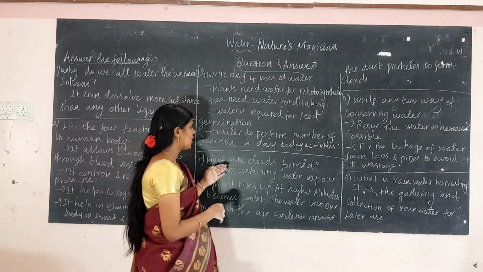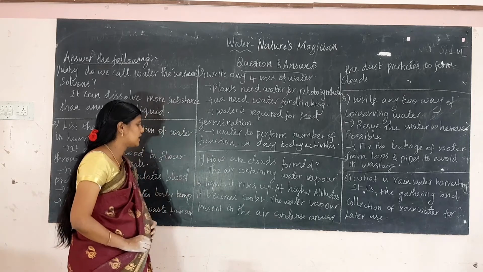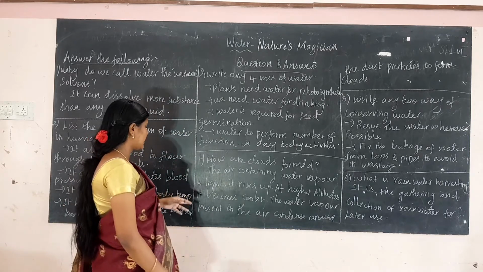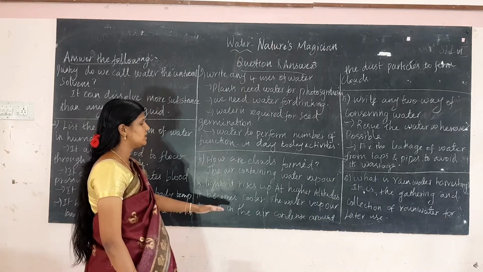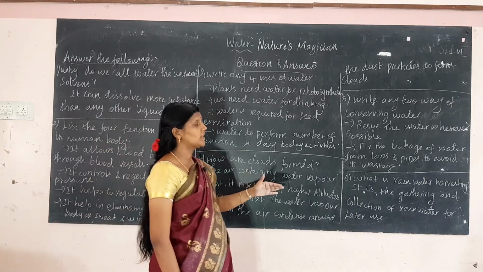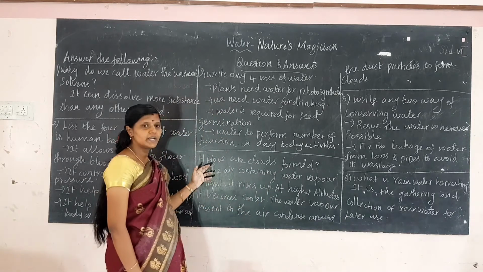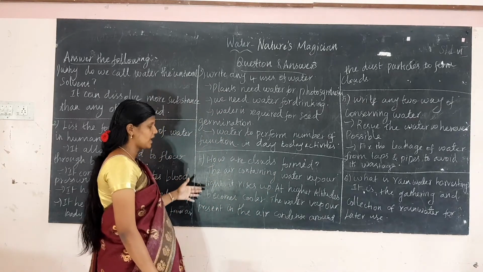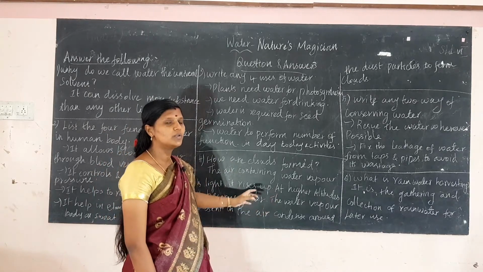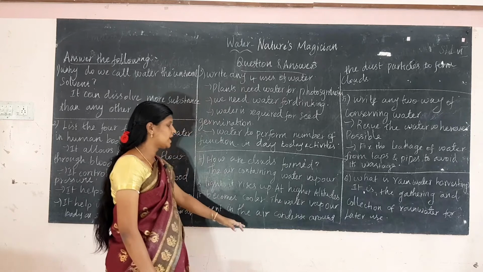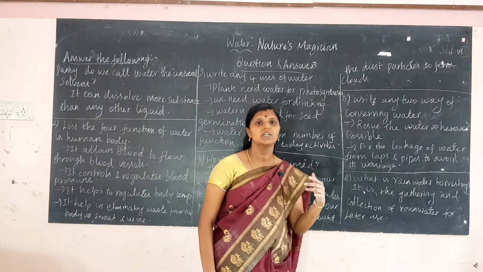Okay. Next, how are clouds formed? The air containing water vapor is light. It rises up to higher altitudes and becomes cooler. The water vapor present in the air condenses around the dust particles to form clouds.